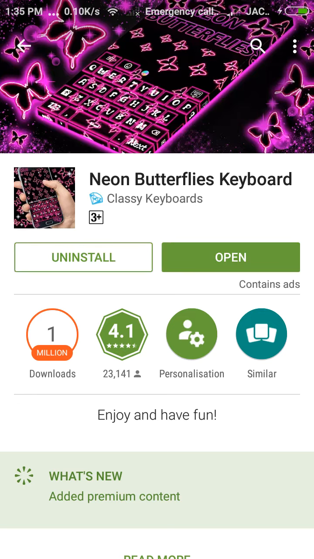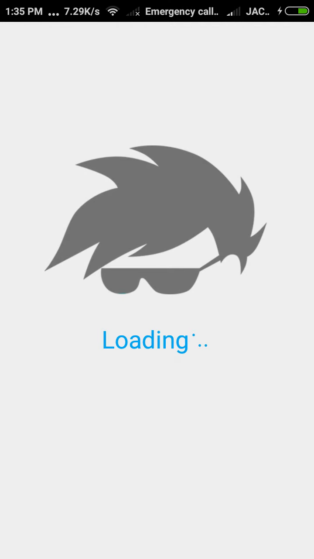Open it. Then it will load. It is loading.